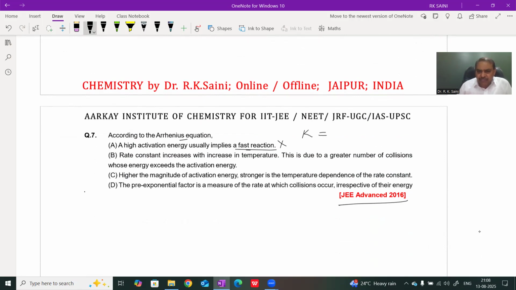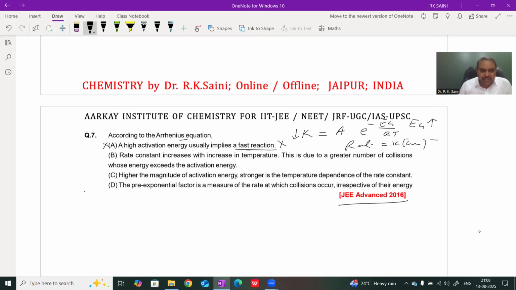according to the Arrhenius equation, K equals A into e to the power minus Ea upon RT. When Ea is higher, then K is less, or we know that the rate constant is less, then the reaction hardly proceeds. Therefore, it is an incorrect statement.